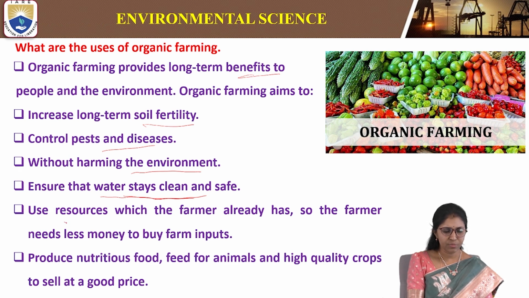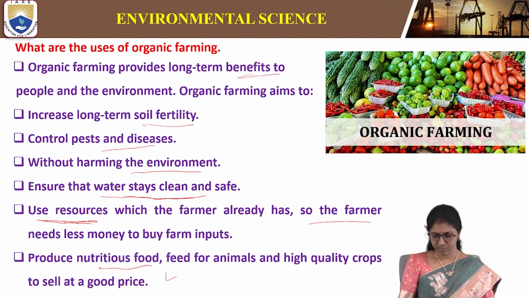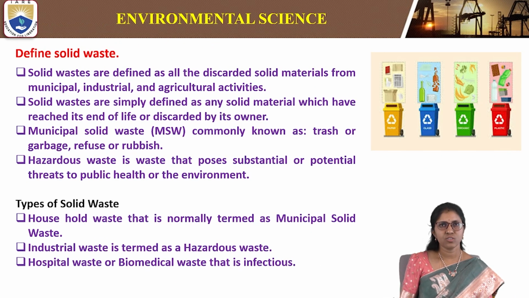Organic farming uses resources which the farmer already has. So the farmer needs less money to buy farm inputs, and it will produce nutritious food, feed for animals, and high quality crops to sell at a good price. These are some of the advantages of organic farming.